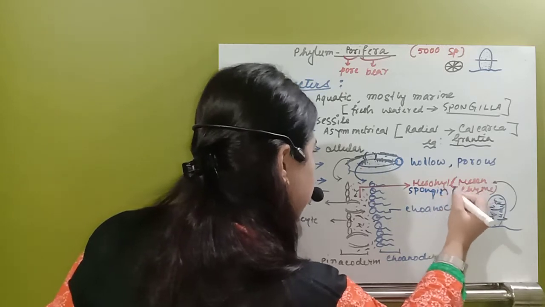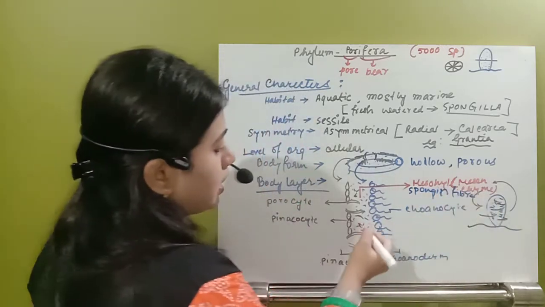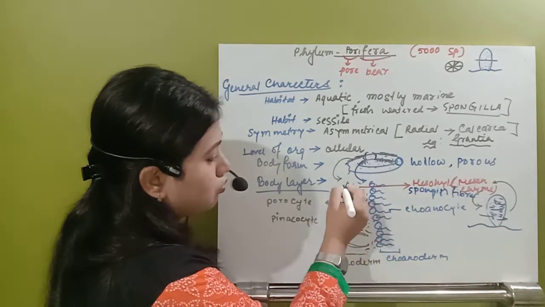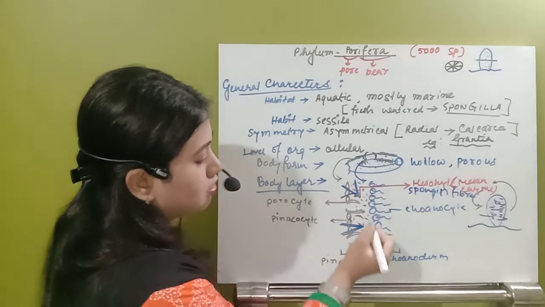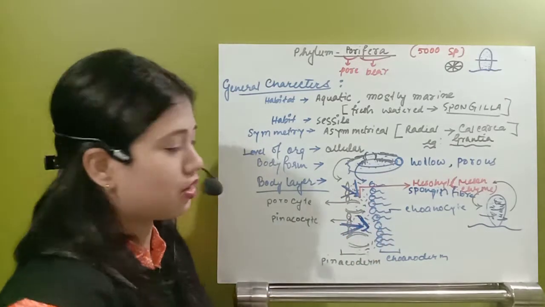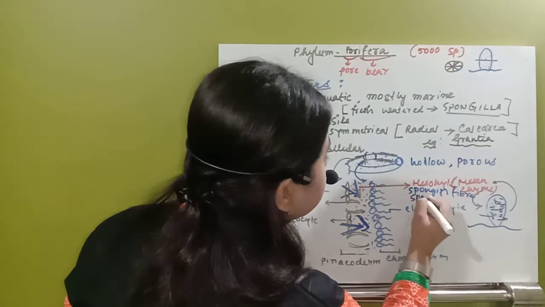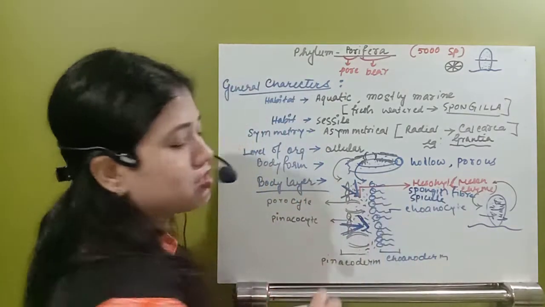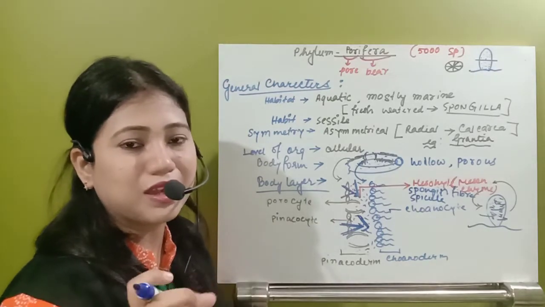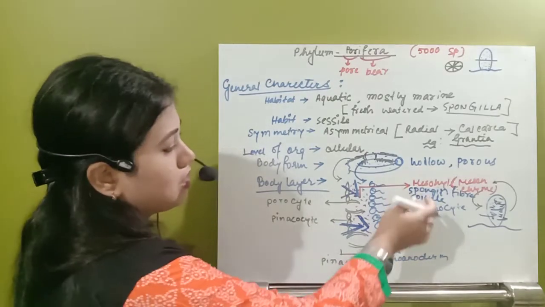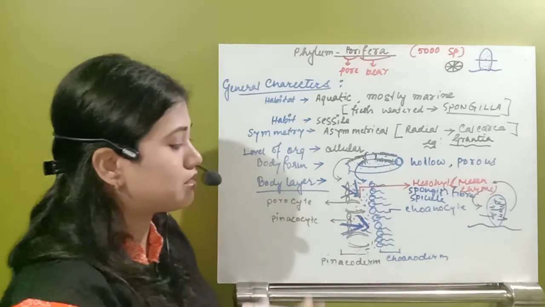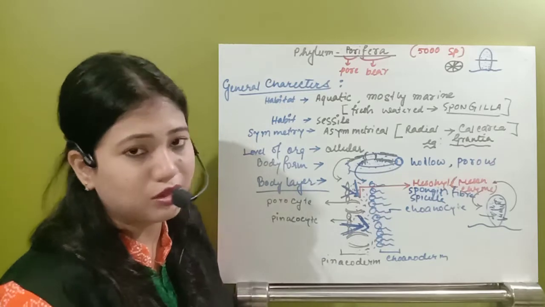Spongin fiber is present, and along with that they have a very unique character of having some spicules or some spine-like structures. Those spicules or spines actually protect that organism from predators. A predator directly cannot catch them because it is very spiny. What is the reason? Because this mesohyl layer has the spicules, those spine-like structures, present in the middle non-cellular layer.